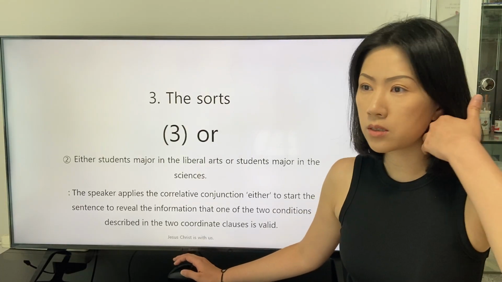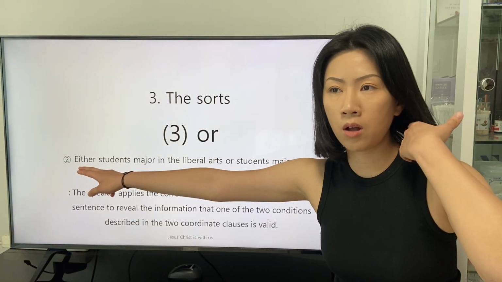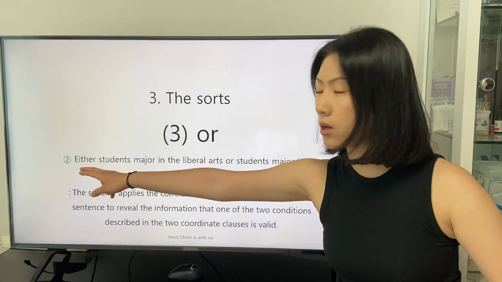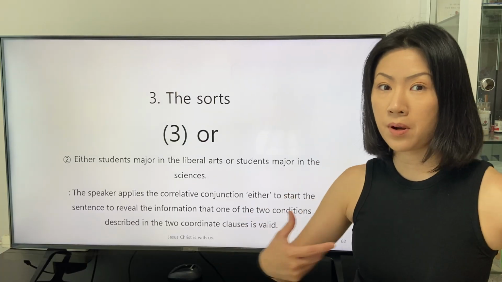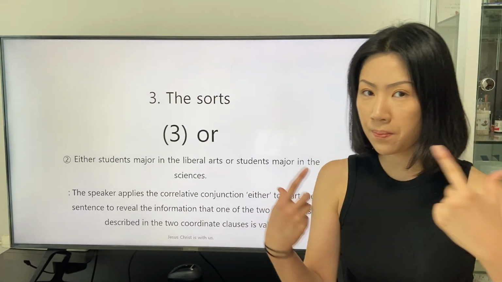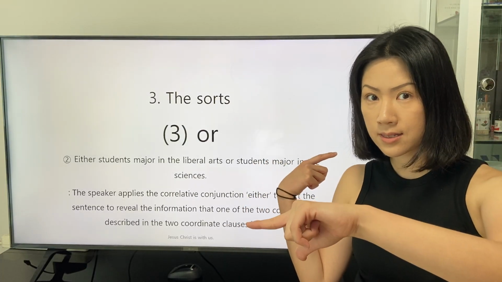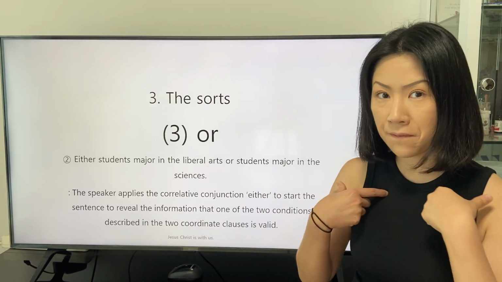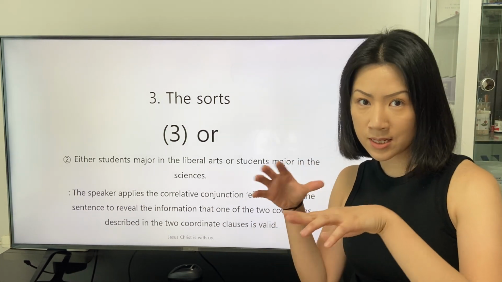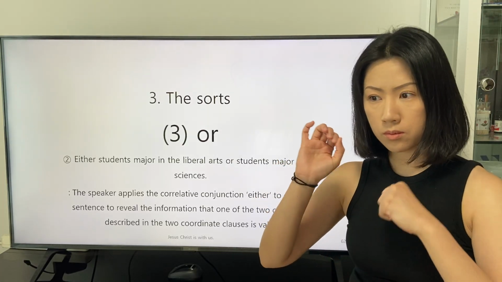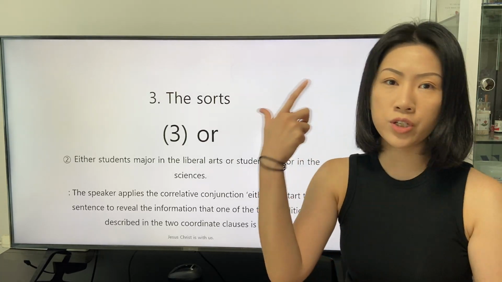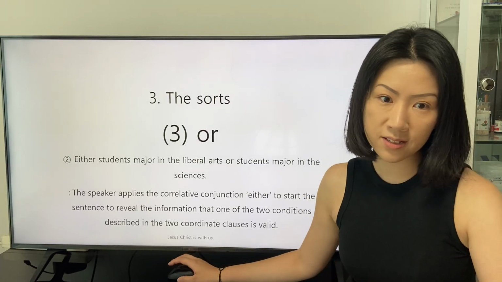As soon as the listeners hear the correlative conjunction either, they can prepare to interpret the intent of the speaker in this sentence to say one of the two conditions is valid.